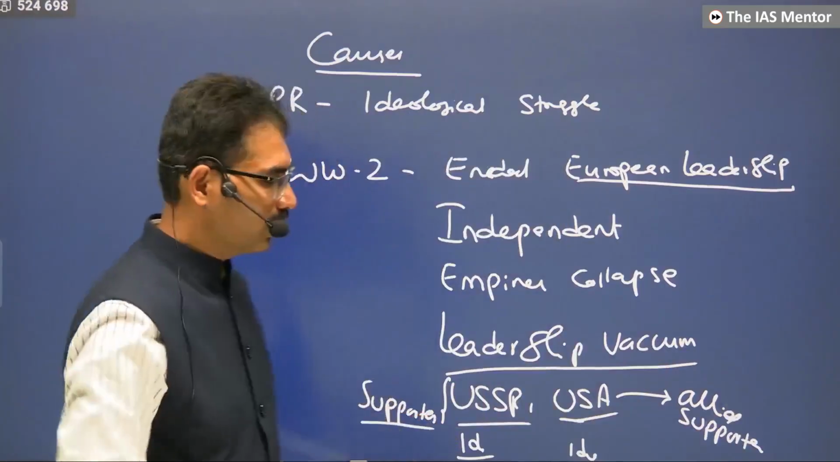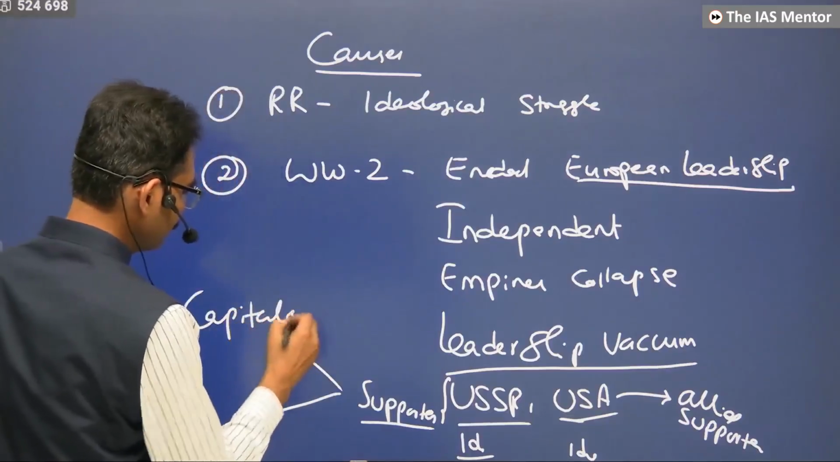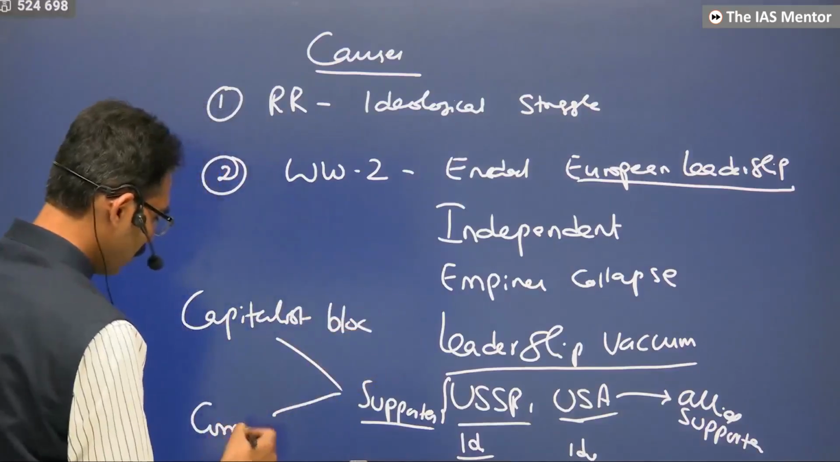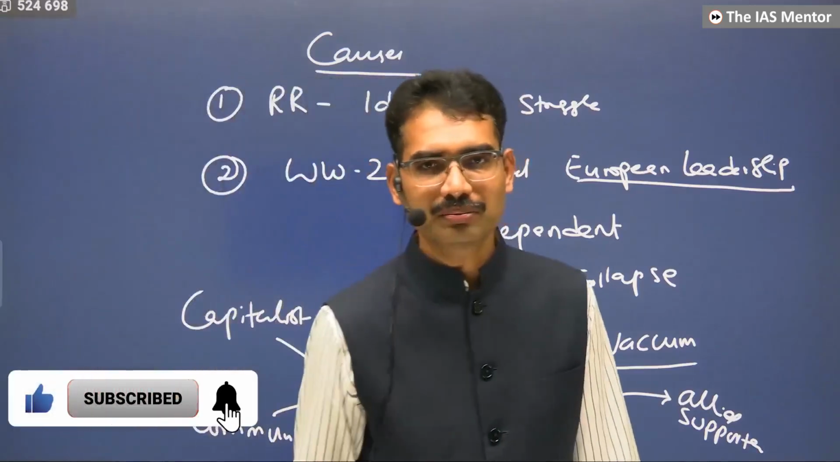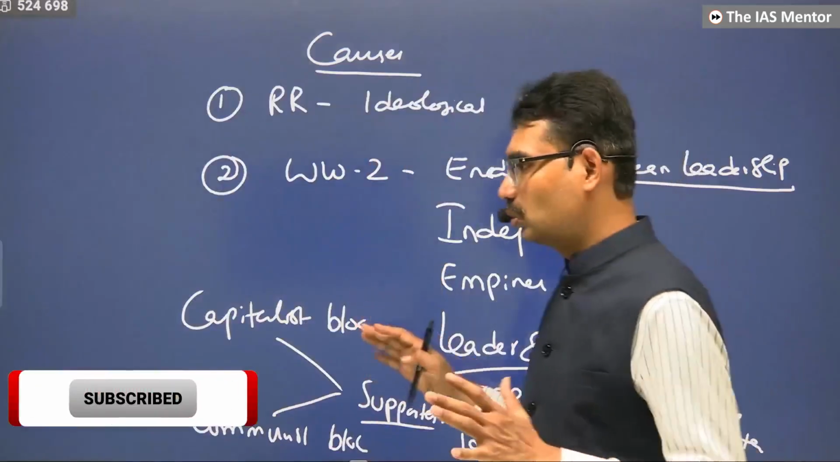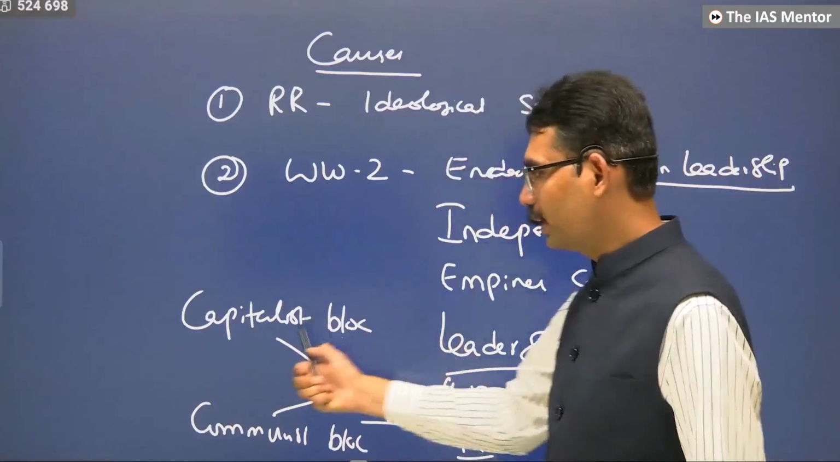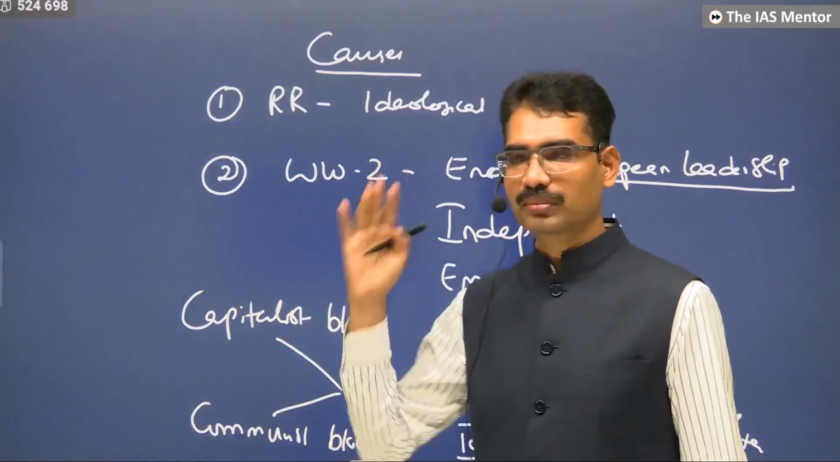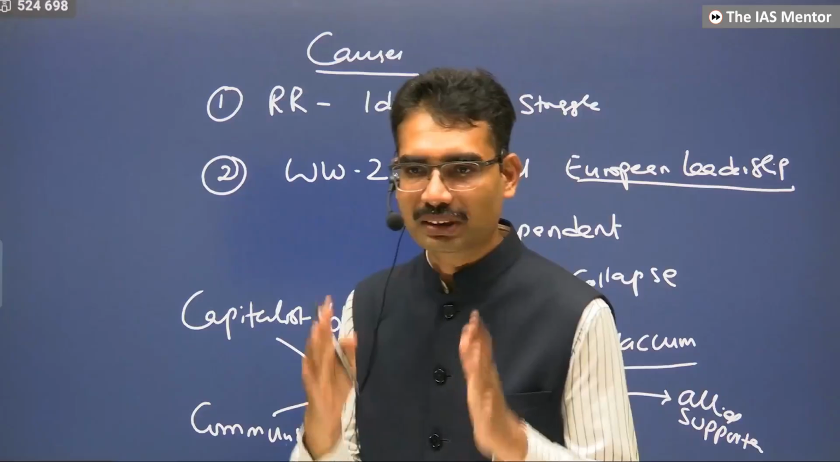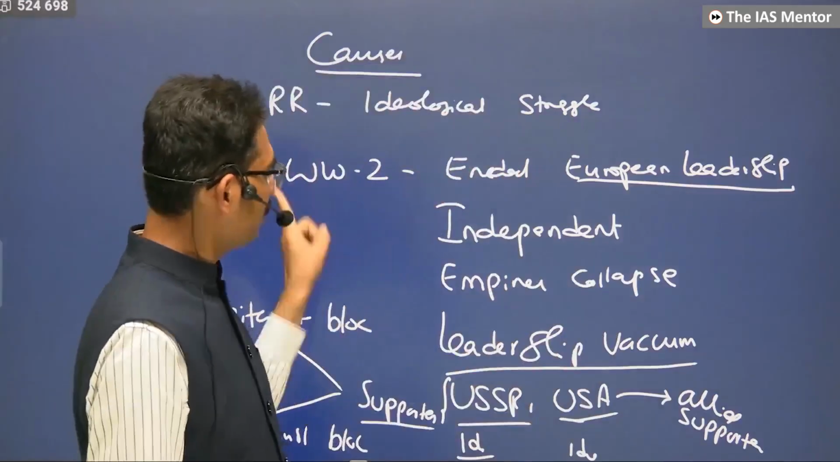Now, as a result, what happened? The world itself divided into two blocs: the capitalist bloc and the communist bloc. So in this leadership vacuum, no one was there. Two contenders came to power. They wanted to become the leaders, but ideologically they are different. That's why one person took the leadership and the other wanted to preserve it. Competition was created. This led to the Cold War. One, ideological struggle. Two, leadership vacuum.